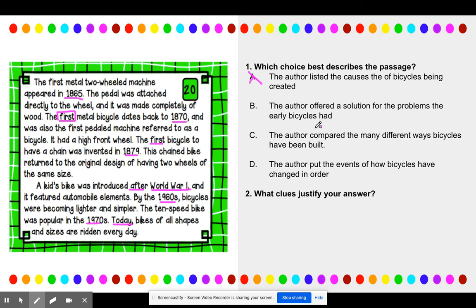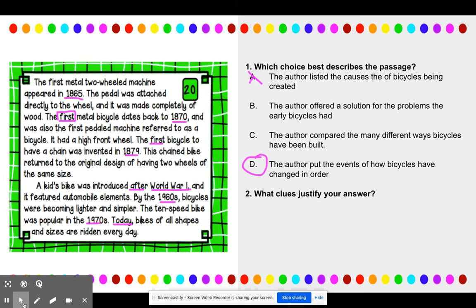The author compared the many different ways bicycles have been built. I can see where you would pick that one because it's talking about all the different types of bicycles. But listen, kiddos, I never saw a signal word for comparison. What I did see overwhelmingly were all of these dates, which tells me that it is D, that the author put the events of how bicycles have changed in order.